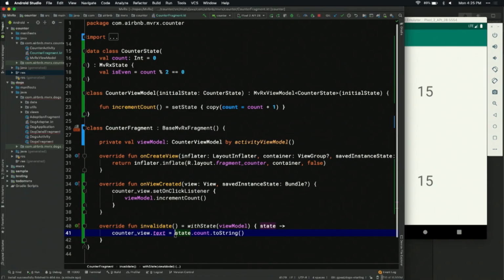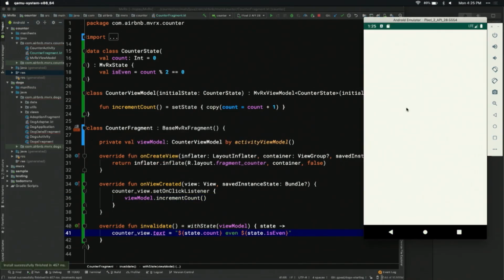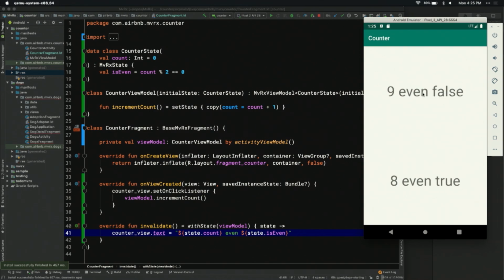So here, let's add isEven to it. So we have count even. There we go. We'll run that. There we go. So they're both up to date, they're both really accurate. This is super convenient because now our entire screen is represented with an immutable data class. It's super easy to test, and it basically just works.